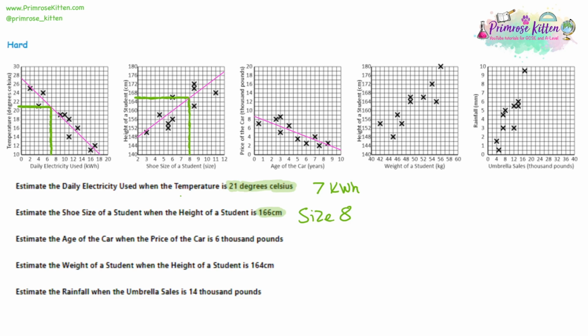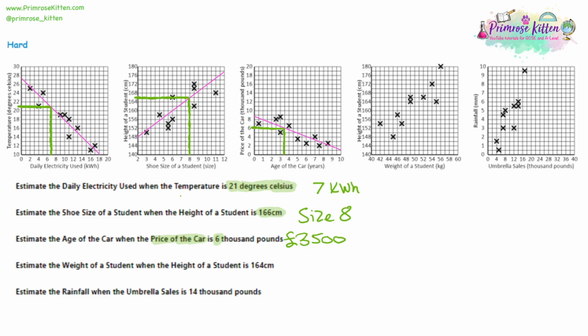So now I'll look at my estimate, identify the numbers in the question first. We have a 6, and it's talking about the price of a car is 6. I'll find a 6 on the price of a car axis. There it is. And that's £6,000. So we're going to move across to our line of best fit. When we hit our line of best fit, we're going to go down. We're going down in between 3 and 4. So in between 3 and 4 will be £3,500. I've written that in kind of more traditional units, but you could just write £3,500 and use the same units the question gave as well.